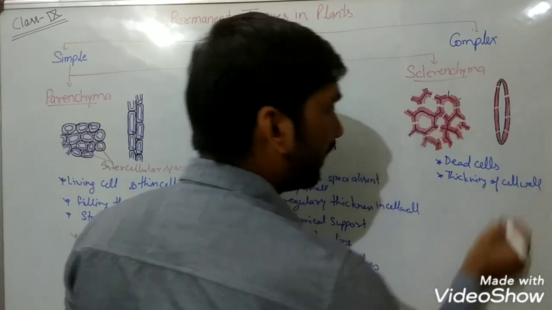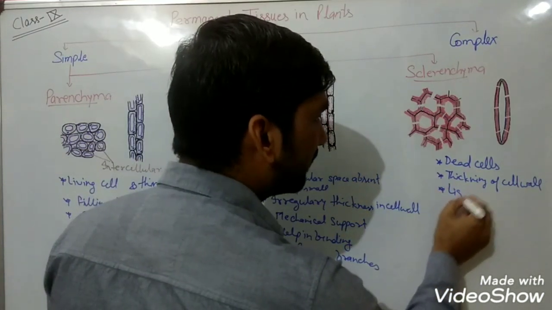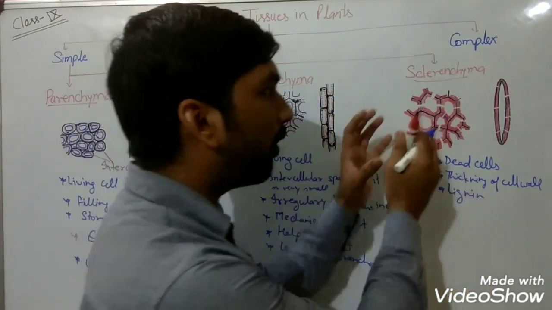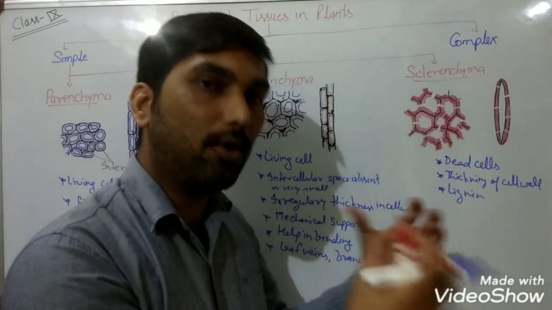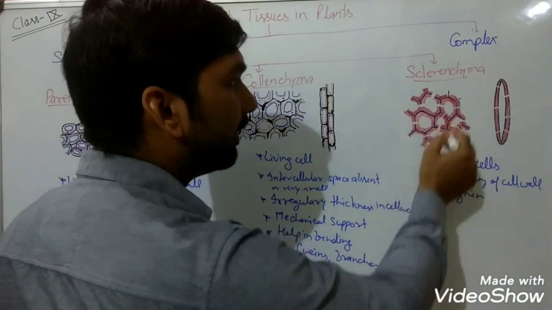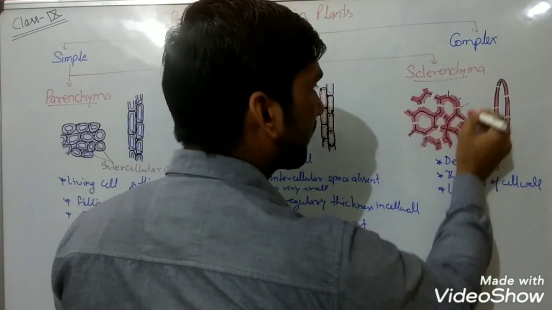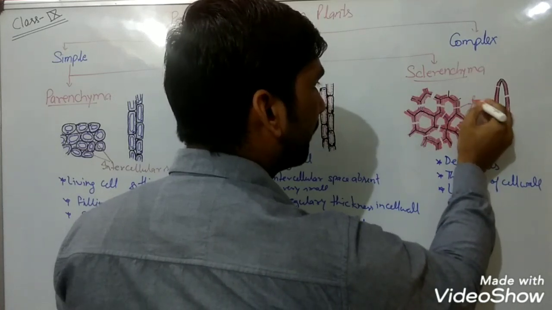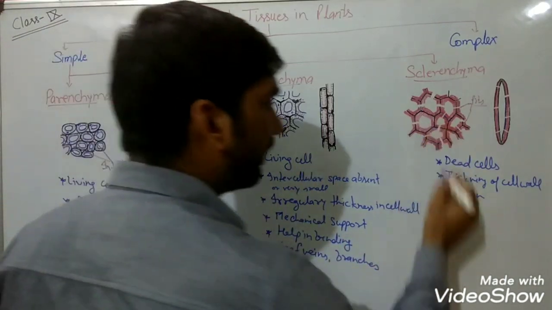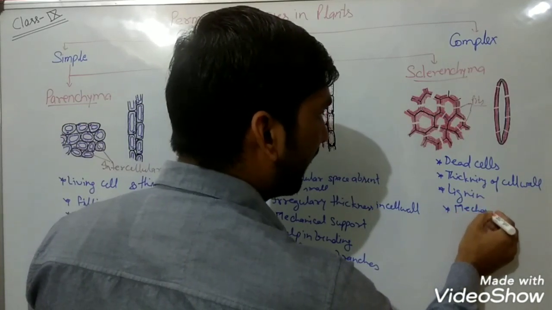And why? Because of the thickening of the cell wall. And why is their cell wall so thick? Just because of the secretion of a substance known as lignin. So this lignin deposits there, and it is the reason for the thickness of the cell wall. And you can see some small openings here in between the cells. These are pits, through which substances can move among them, and they again provide mechanical